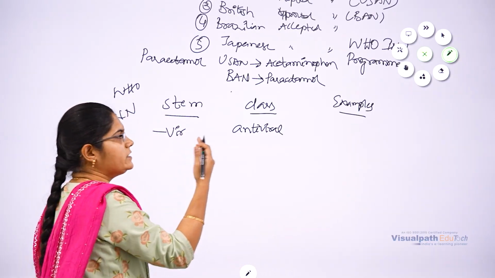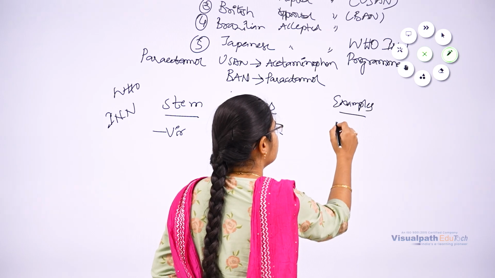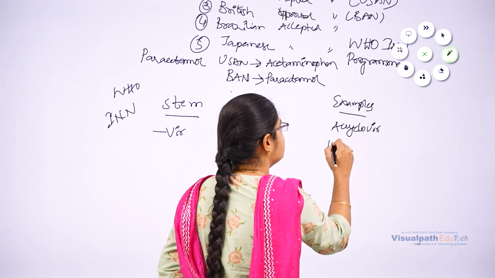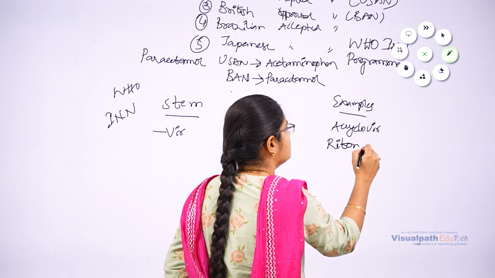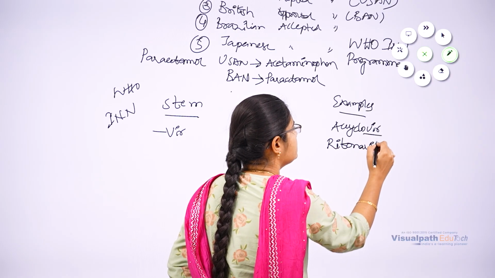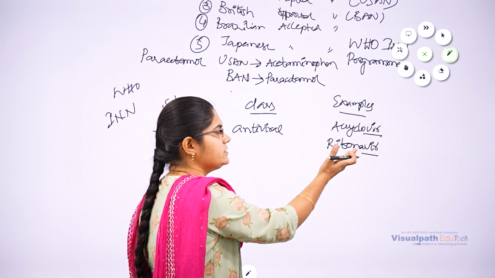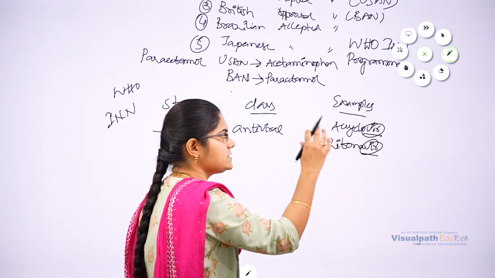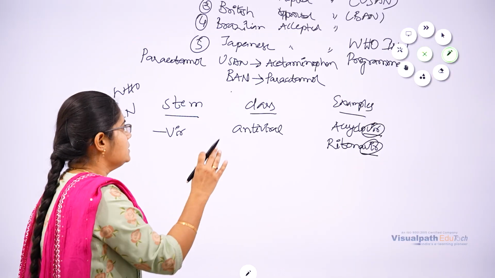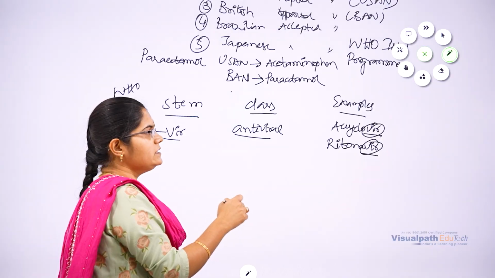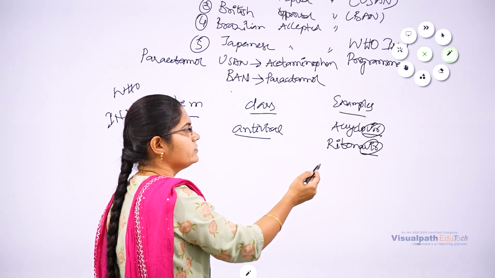Examples of antiviral drugs: acyclovir, ritonavir. So this vir indicates the suffix, the last part of the name of the drug. That is considered a stem or suffix. It belongs to the category antiviral. Some examples given are acyclovir and ritonavir.